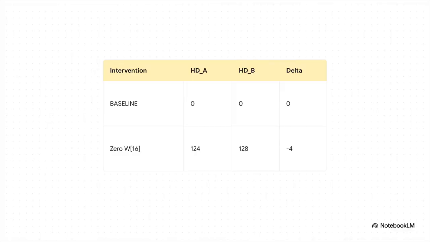The proof for this is all in the data interventions. When researchers completely zeroed out position 16 to simulate damage, the standard readout in real SHA-256, that first HD_A column you see there, showed absolutely zero anomaly.